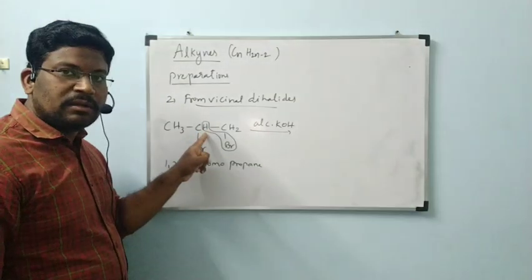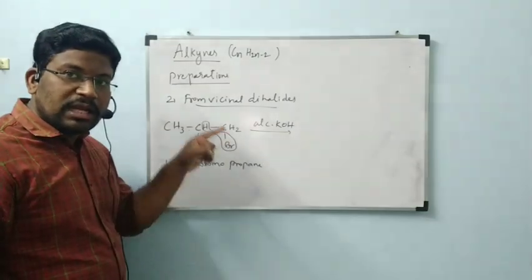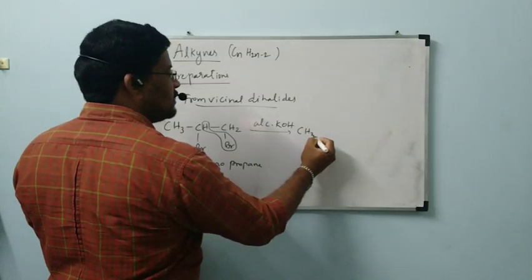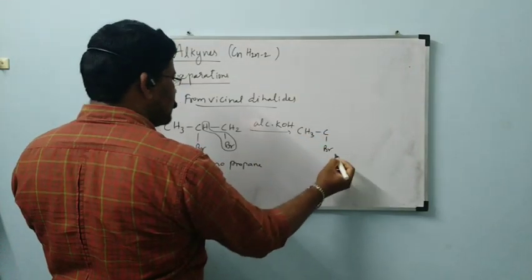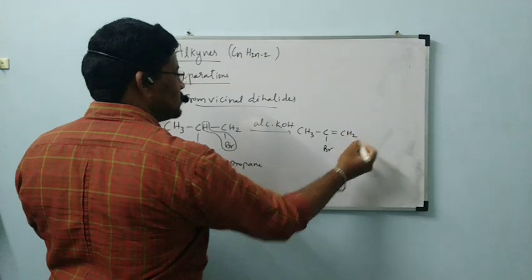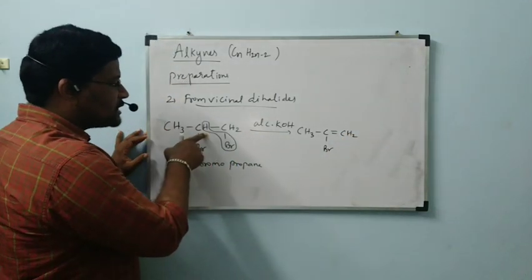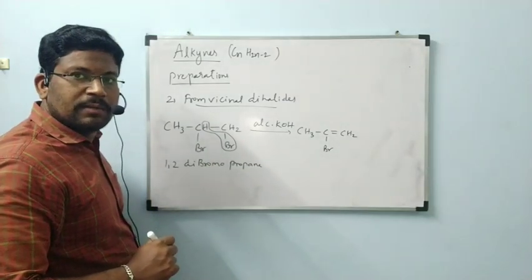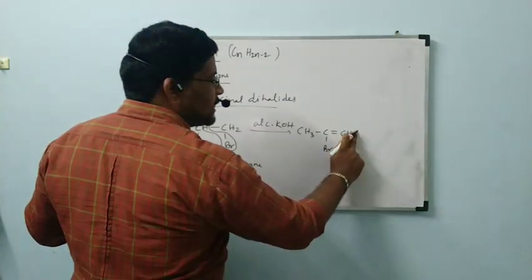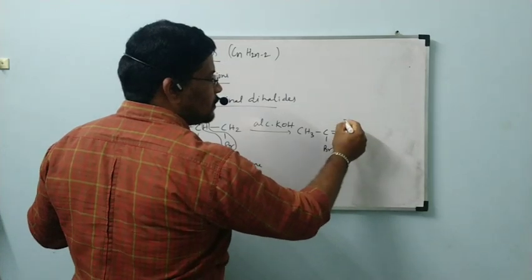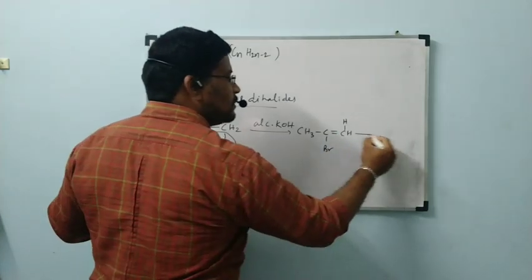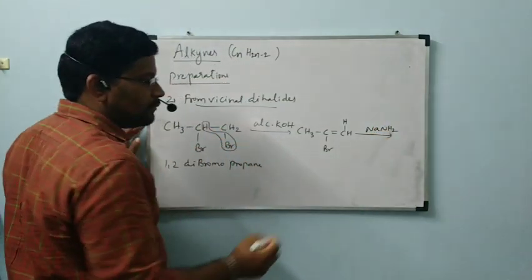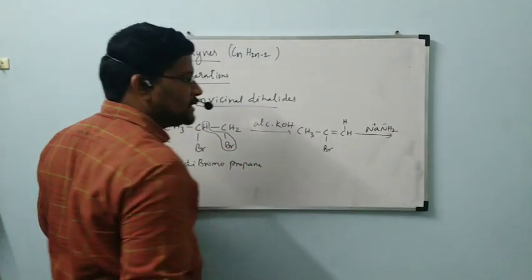Hydrogen from one carbon and bromine from another carbon are removed in the first step to form CH3CBr=CH2. This Br is lost and this hydrogen is lost, and we get a double bond here. Now this can be written with H here. This is going to react with NaNH2, that is Na plus and NH2 minus.